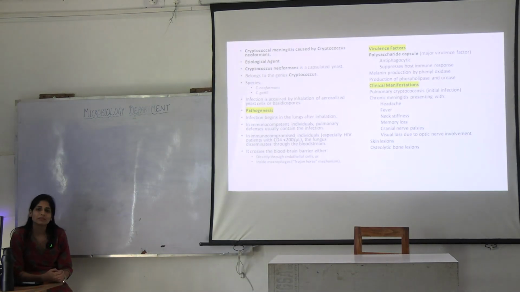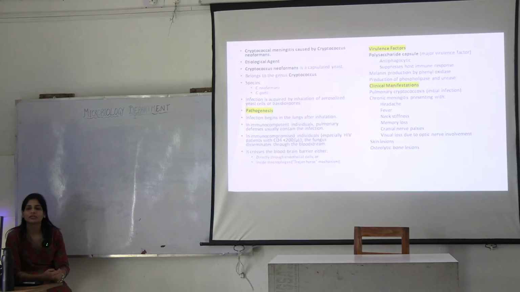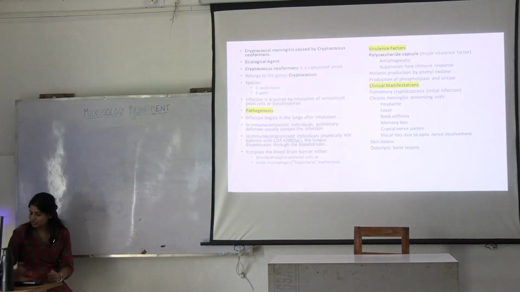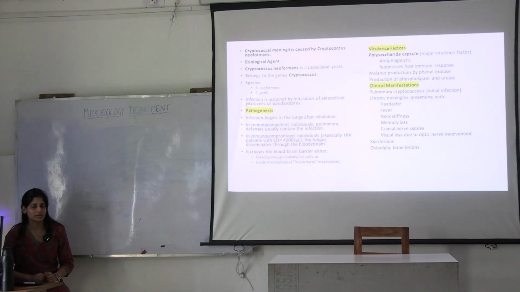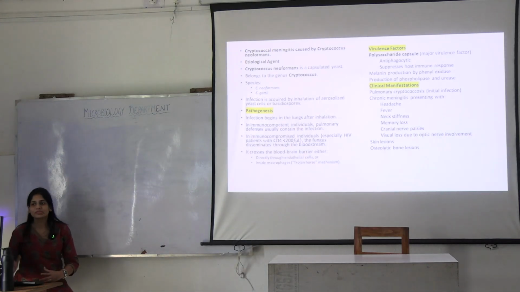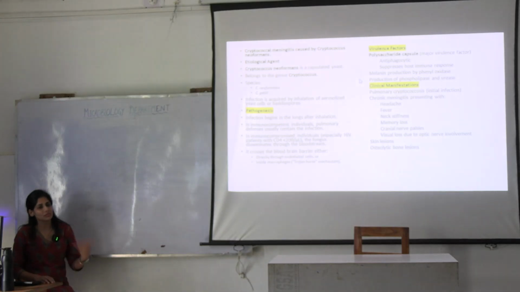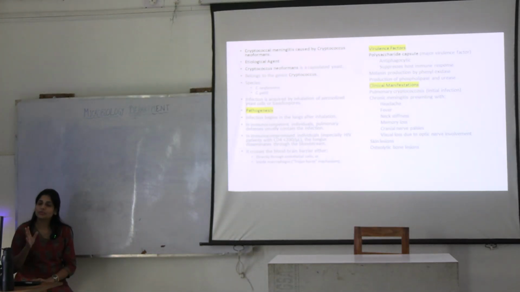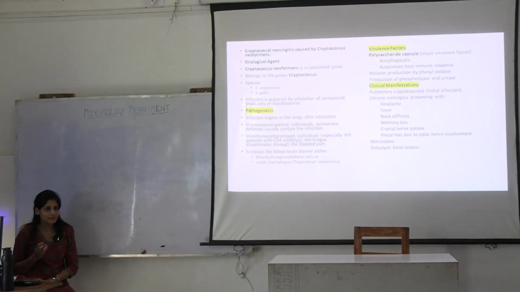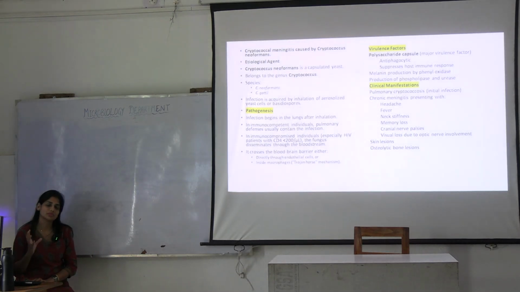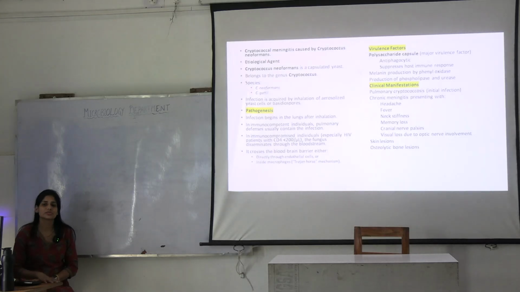cryptococcal meningitis can be acquired after inhalation of what? Where do you think this person got it? He is already immunocompromised, an HIV patient. So most of us, even being exposed to certain things, will not get the disease, but he is immunocompromised. So have you seen the pigeon bird droppings? That's a very good source for this fungus to survive.